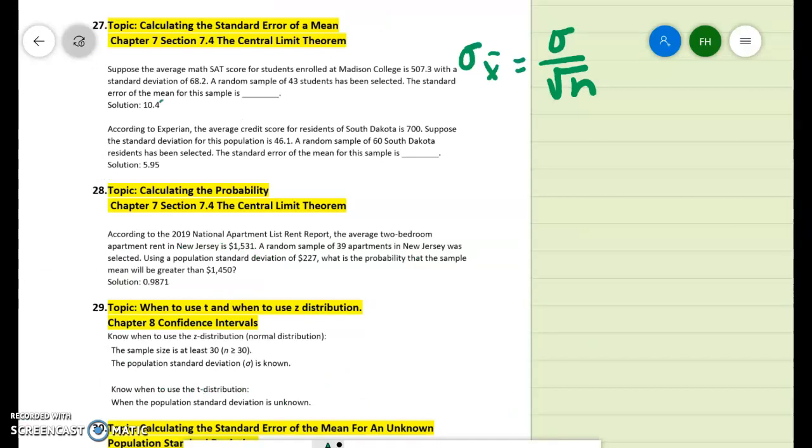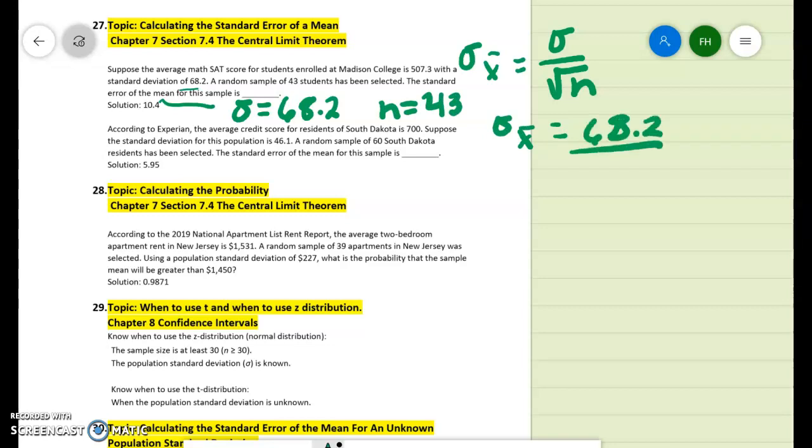On this one, they're wanting you to find the standard error of the mean for the sample, and the standard deviation is 68.2, and N is 43, and that's all you have to know to do this one, and you will get 10.4.